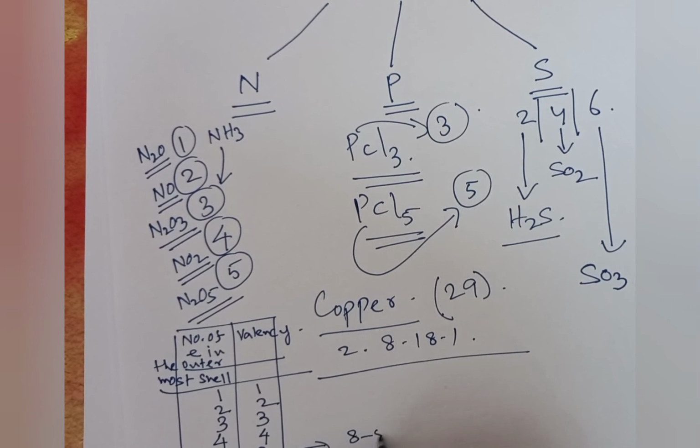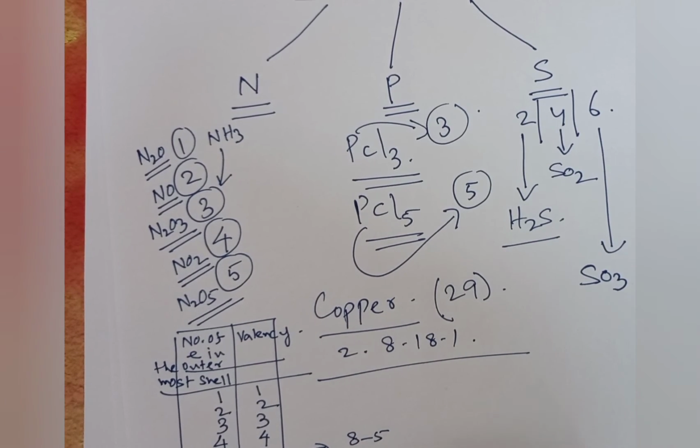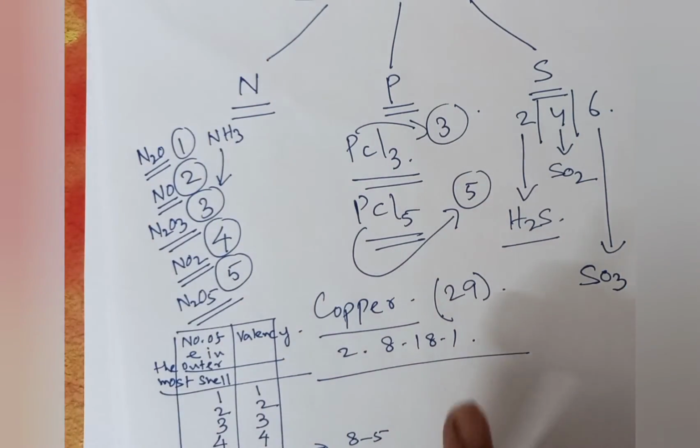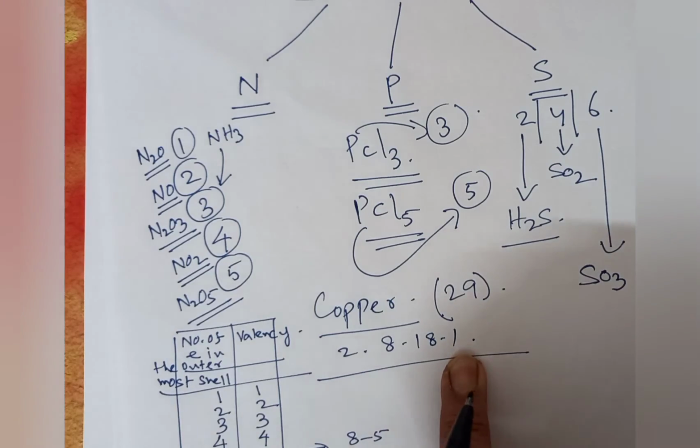That is basically 8 minus 5. Now, if you see 6 electrons in the outermost shell, the valency will be 2. That means 8 minus 6. Then 7 electrons in the outermost shell, valency will be 1. 8 minus 7. And 8 electrons in the outermost shell, valency will be nil. That means 0. It is basically 8 minus 8. So 1 electron in the outermost shell, so it's clear the valency of copper is 1.